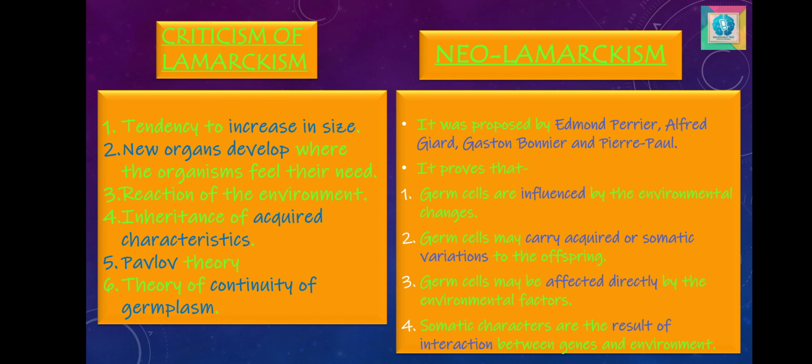It proposes that the germ cells are influenced by environmental changes. The germ cells may carry the acquired or somatic variations to the offspring. It was proved by Harrison's experiment. The germ cells may be affected directly by the environmental factors. It was also proved in the Tower's experiment. Somatic characters are the result of interaction between the genes and the environment, which means the environment does affect gene expression.